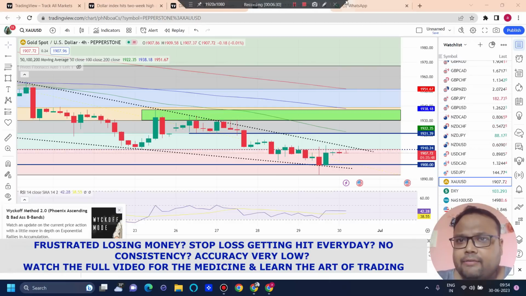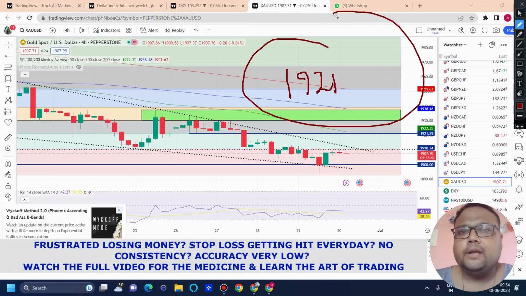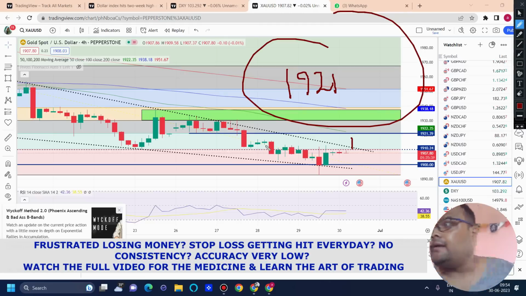And we have another level around 1921. It can be 1921, it can be 1922. Around this level we also have a resistance, but in case we see a big breakout because of the falling wedge, then 1921 may not be able to restrict the market.